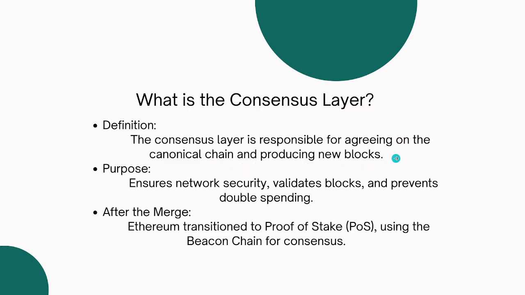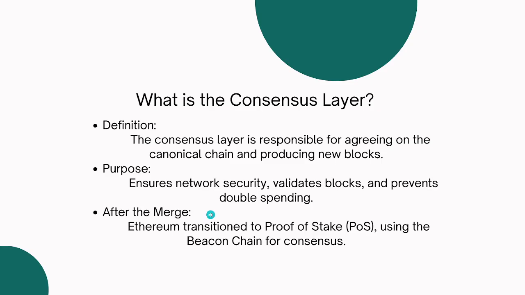The reason why the consensus layer is specifically responsible for the state of the node and the state of the block is so that we can have more security, so that we can validate each block that is added to the network, and so that it prevents double spending. We'll look at these things in a better light.